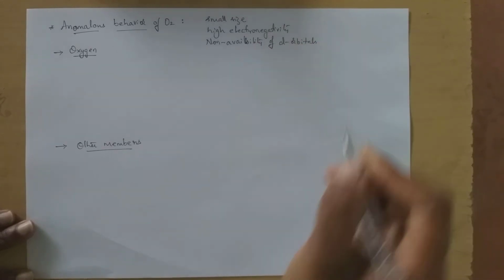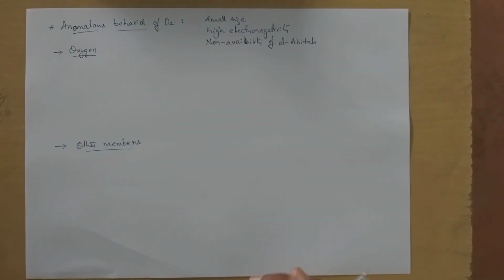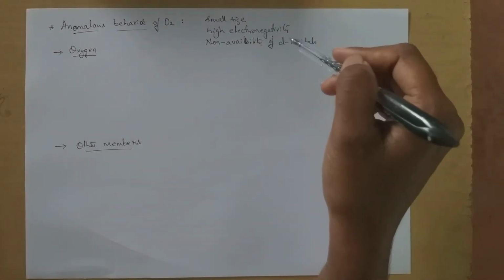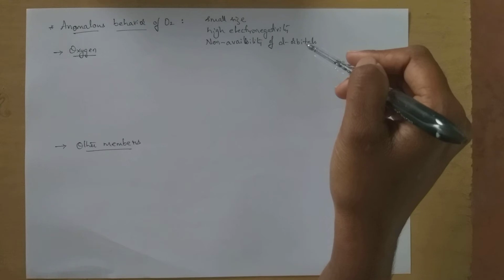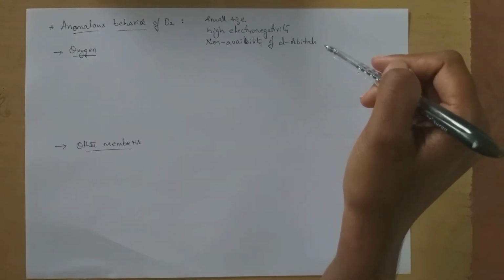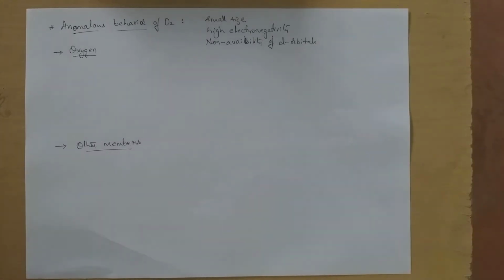So students, oxygen exhibits anomalous properties because of its small size, high electronegativity and non-availability of d orbitals. Next, what are the anomalous properties, simply put, what is the difference between oxygen and other elements.